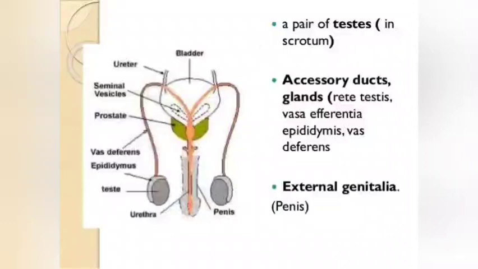First, primary organ, that is gonads, which are a pair of testes. Then accessory ducts and glands, which we will study later on in more detail. And third is external genitalia, which is penis.